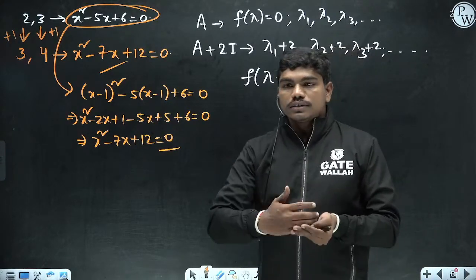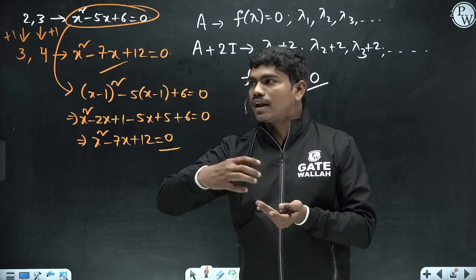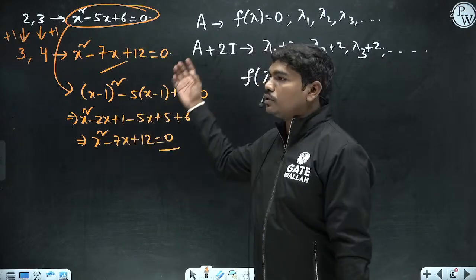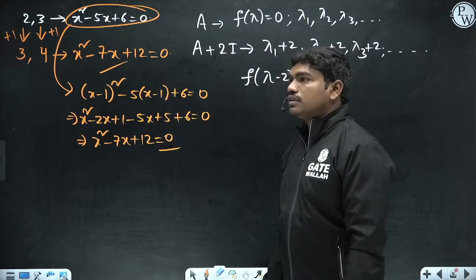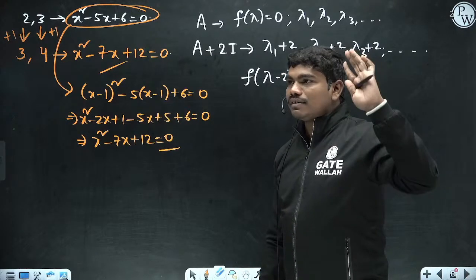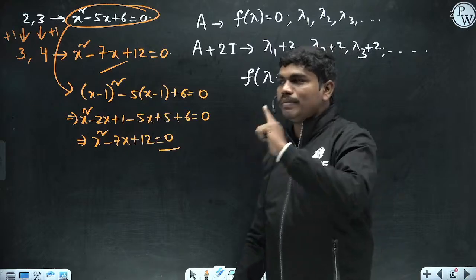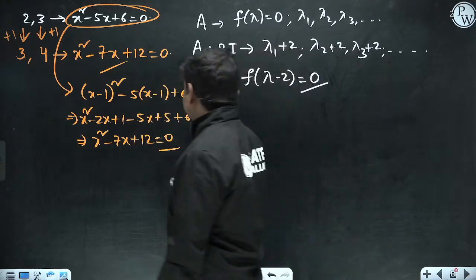If you want some equation whose roots are some scalar addition of some other roots, then you should actually subtract that. Okay, clear? Did everyone understand? Each and everyone should understand this technique, because I'm going to make it short. So here if you see,